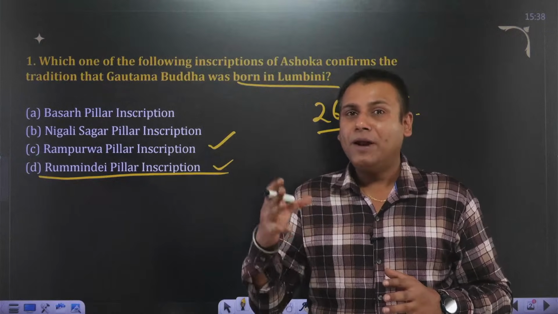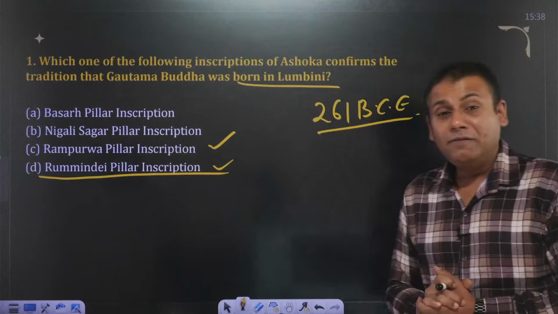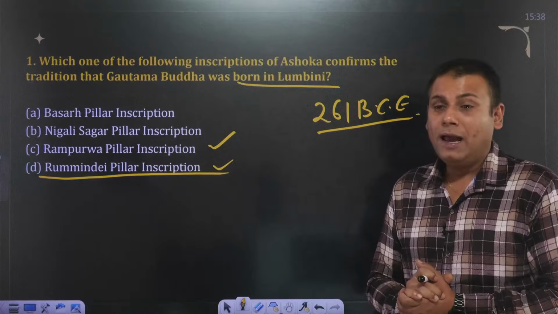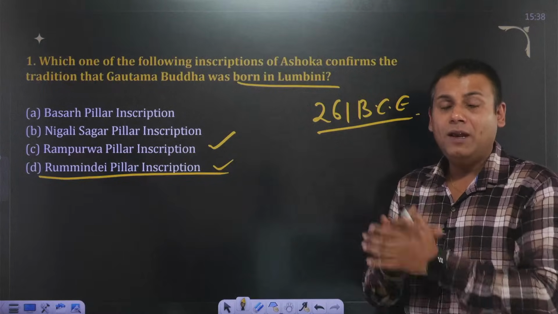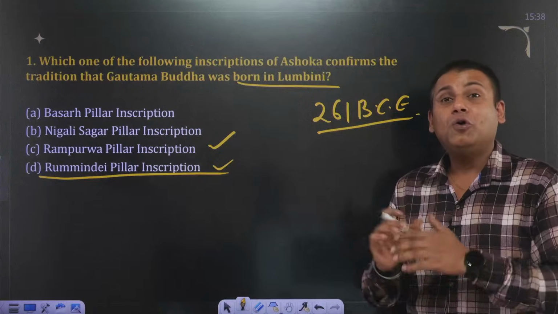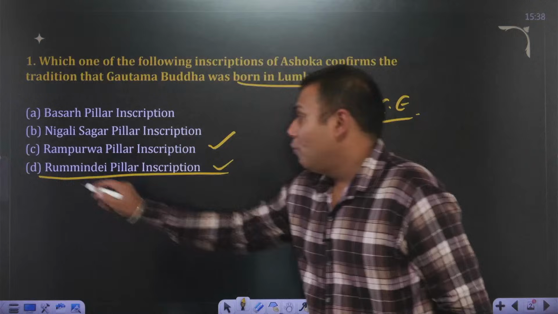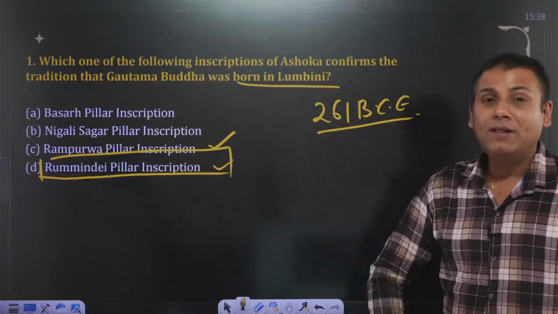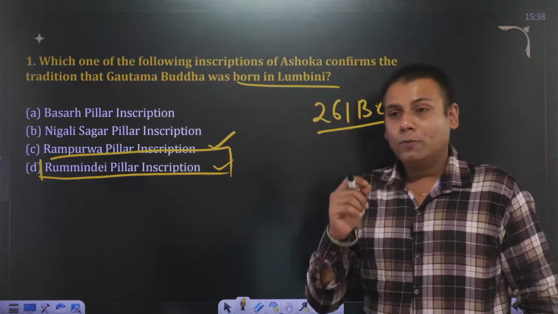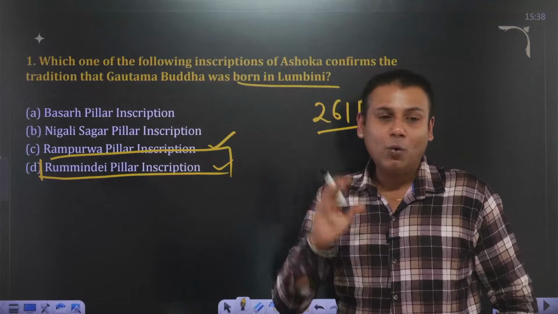And Ashoka embraced Buddhism. It is believed that Ashoka visited Lumbini and made a certain part of Lumbini tax-free, to commemorate the birth of Buddha. And this finds mention in the Ruminde pillar inscription or Ruminde pillar edict. Hope the point is clear. Let's move ahead with the next one.